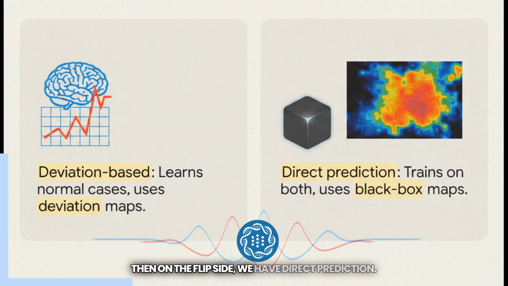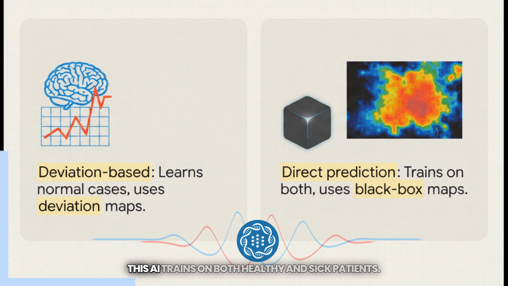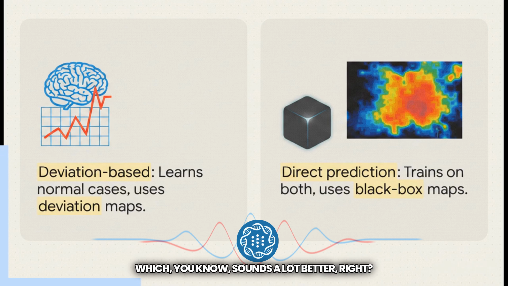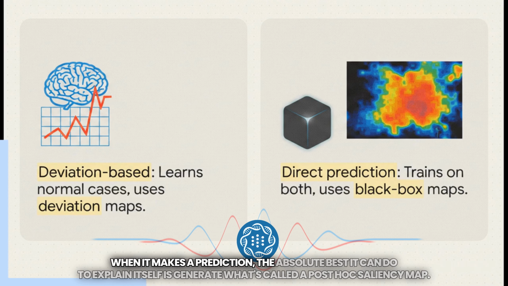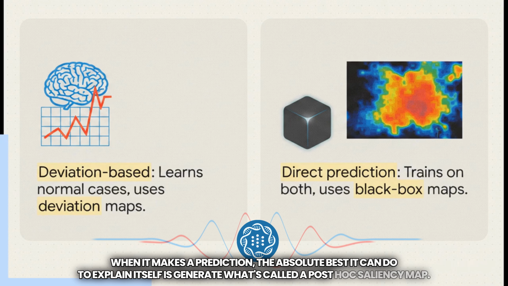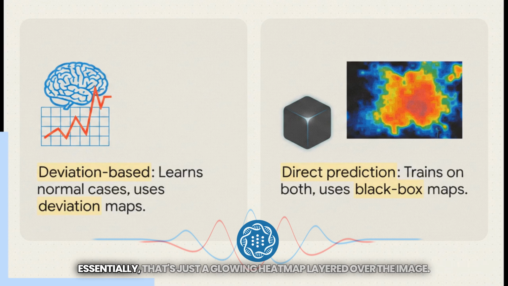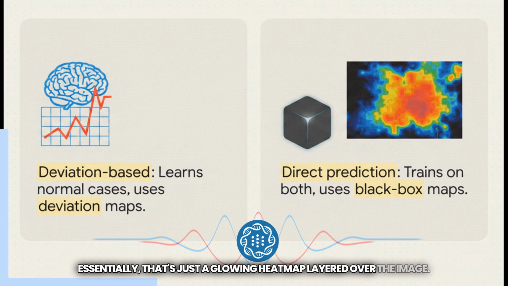Then, on the flip side, we have direct prediction. This AI trains on both healthy and sick patients, which sounds a lot better, right? But it operates as a total black box. When it makes a prediction, the absolute best it can do to explain itself is generate what's called a post hoc saliency map. Essentially, that's just a glowing heat map layered over the image.